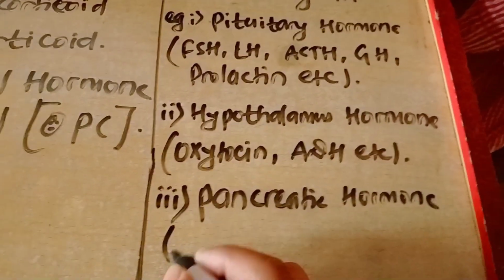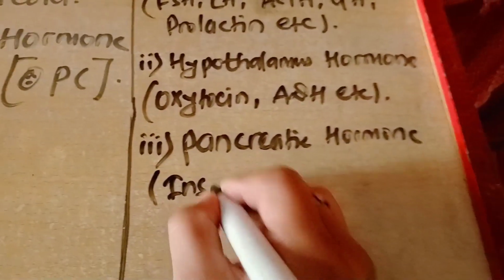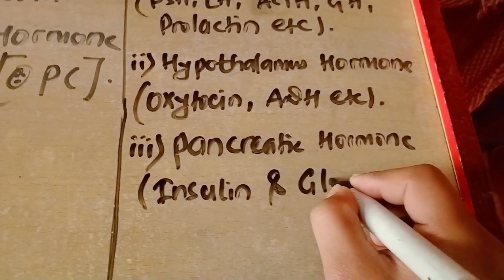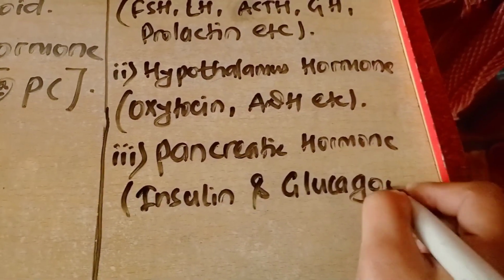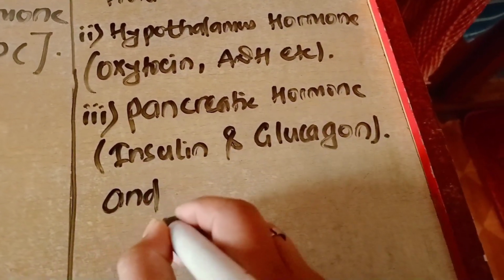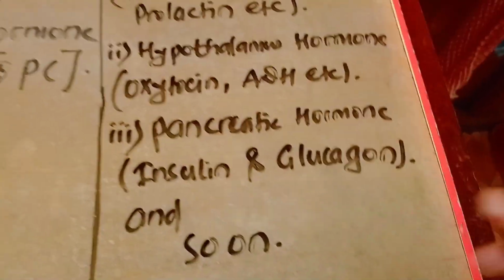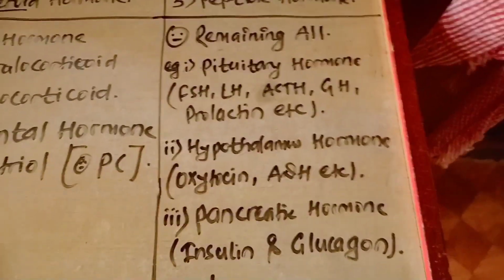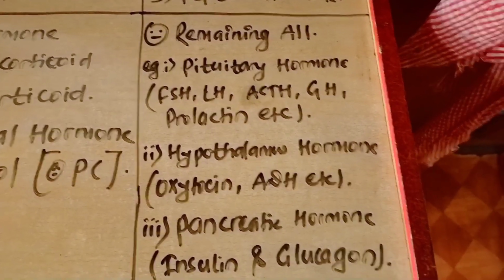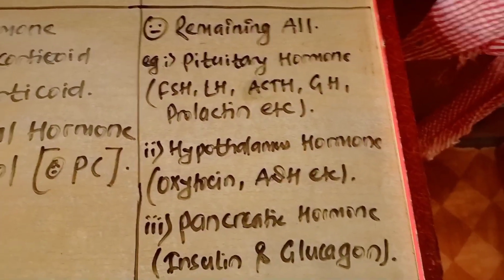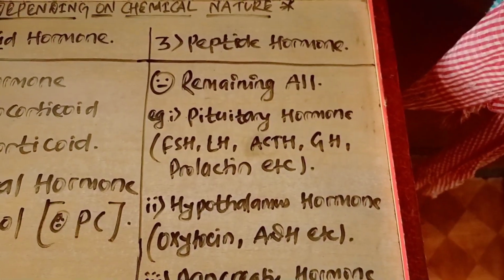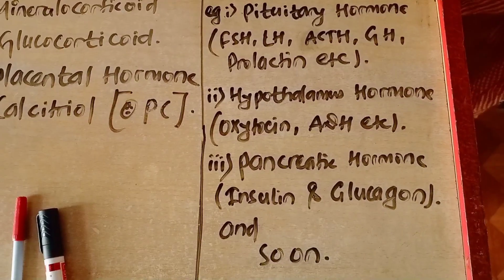like insulin and glucagon, and so on. There are many more peptide hormones, remaining all. So pituitary hormone: FSH, LH, ACTH, growth hormone, prolactin, and so on. Hypothalamic hormone, pancreatic hormone. This is all about peptide hormone.